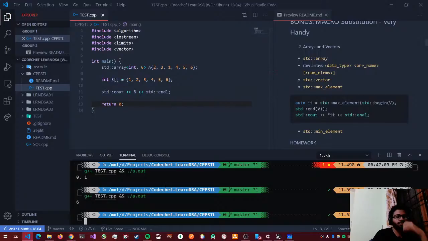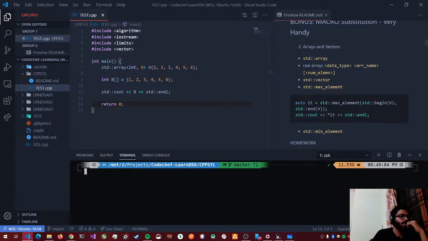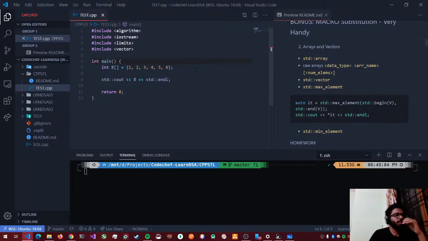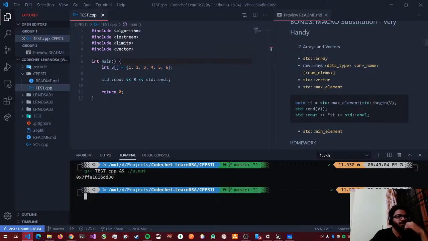Any guesses? Python people will usually expect that it will print the entire array, but it won't in C++. What do you think it will do? It actually prints a memory location in hex value.